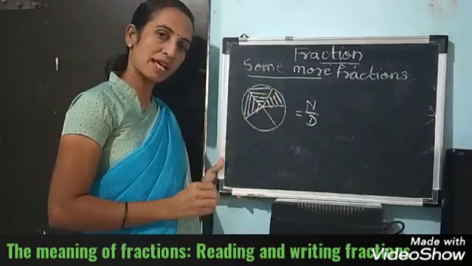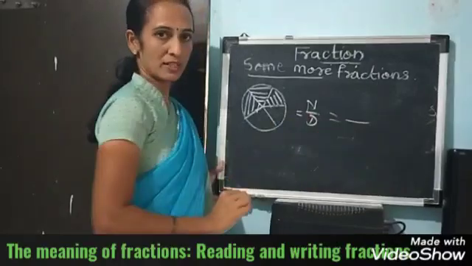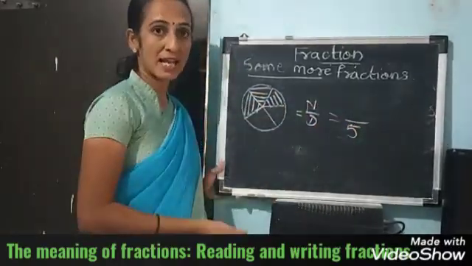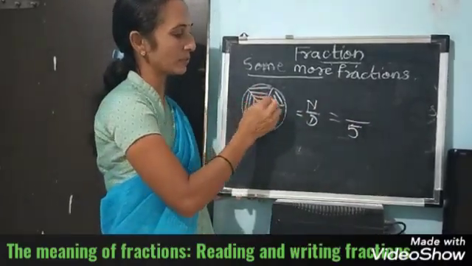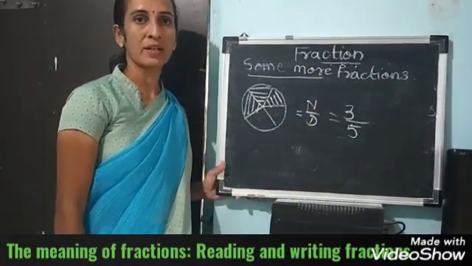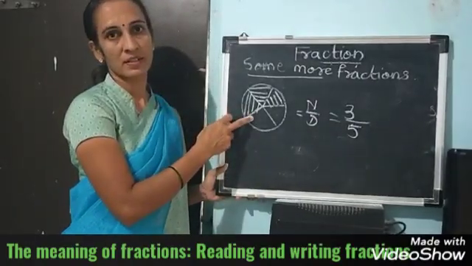Now can you write the fraction for this figure? The denominator shows the total number of parts. 1, 2, 3, 4, 5. Total number of parts is 5. And how many parts are shaded here? 1, 2, 3. 3 upon 5. Okay. 3 upon 5 is the fraction for this figure.